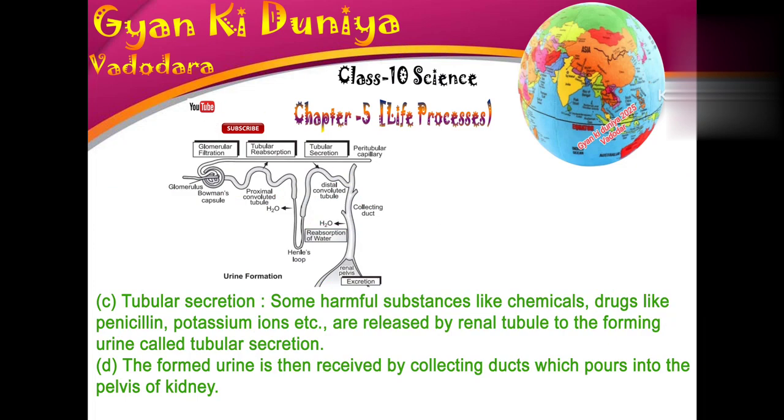Some harmful substances like chemicals, drugs like penicillin, potassium ions etc. are released by the renal tubule into the forming urine, called tubular secretion. D. The formed urine is then received by collecting ducts, which pour into the pelvis of the kidney.